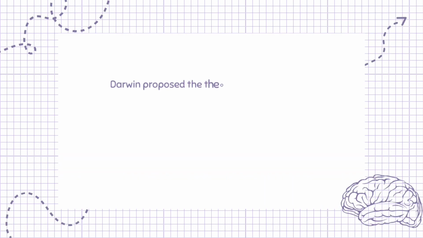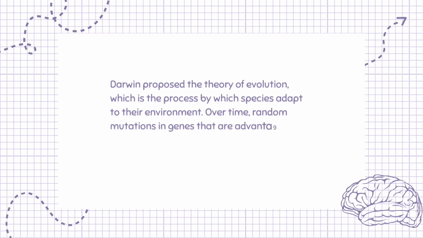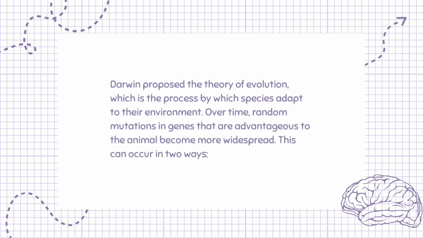Darwin proposed the theory of evolution, which is the process by which species adapt to their environment. Over time, random mutations in genes that are advantageous to the animal become more widespread. This can occur in two ways.